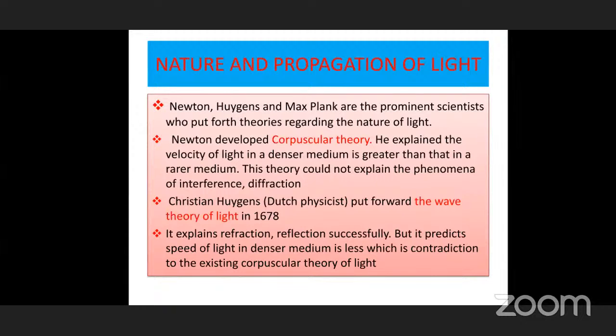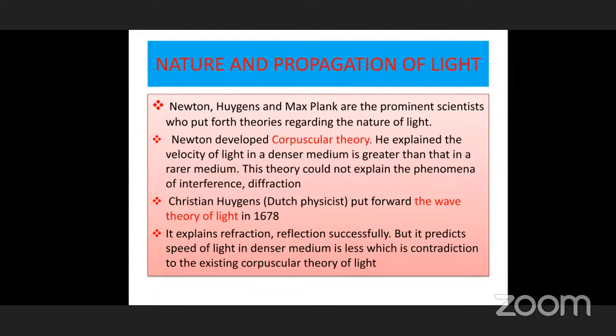So due to the attractive force between the particles, he explained refraction. Due to the repulsive force, he explained reflection. Due to the sizes of the particles, he explained colors. And since they are purely elastic with no gravitational force acting on the particles, he explained the rectilinear propagation of light.